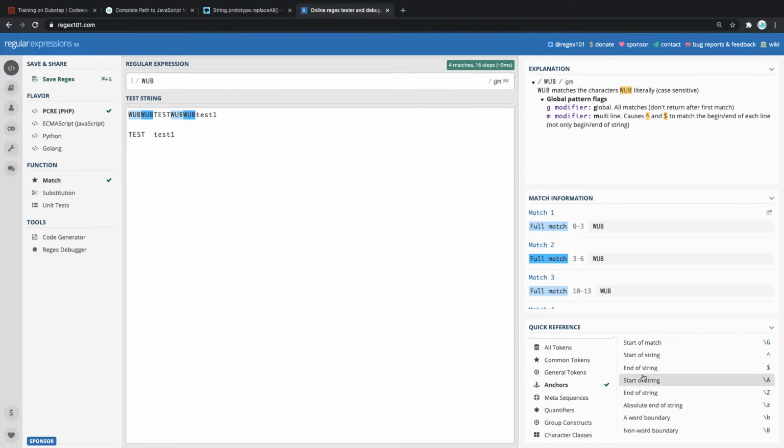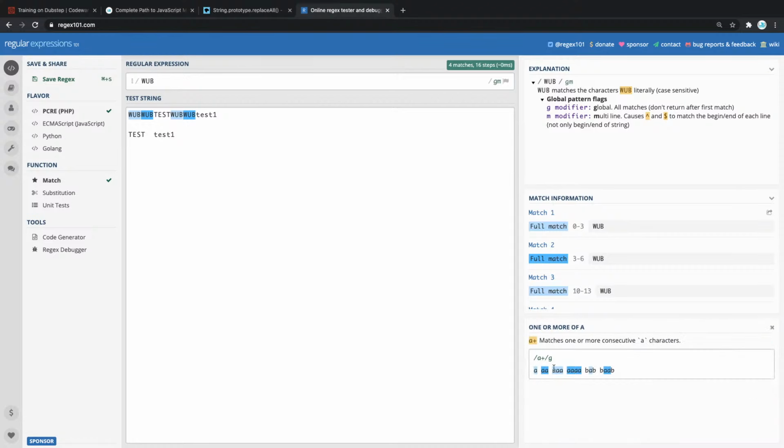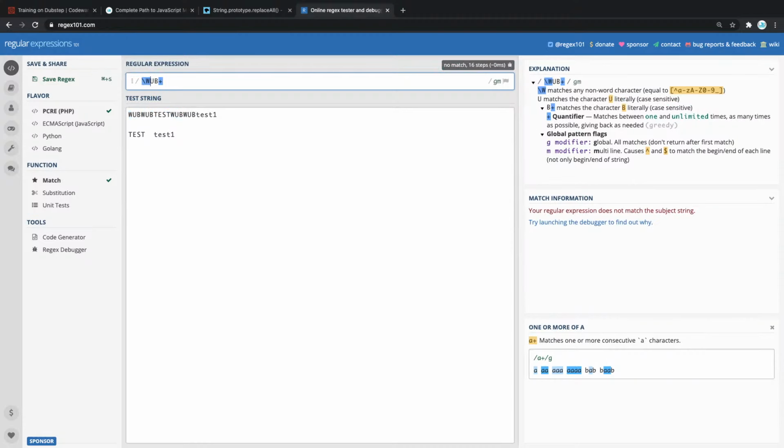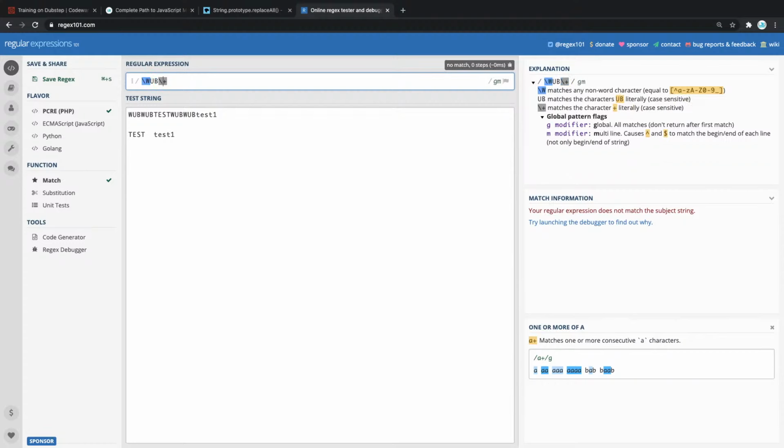We need to use start of string, end of string, sequences, quantifiers. There we go. This is it. More. Yeah. So what we need to use is right here, 0, 1 or more. That's it. Plus. So we need to use a plus. So if I go here, if I type a plus, let's see if that's gonna do it. That still doesn't do it. Maybe we have to make this into a specific block. So I need to make this maybe like this. Let's see. Still doesn't do it.